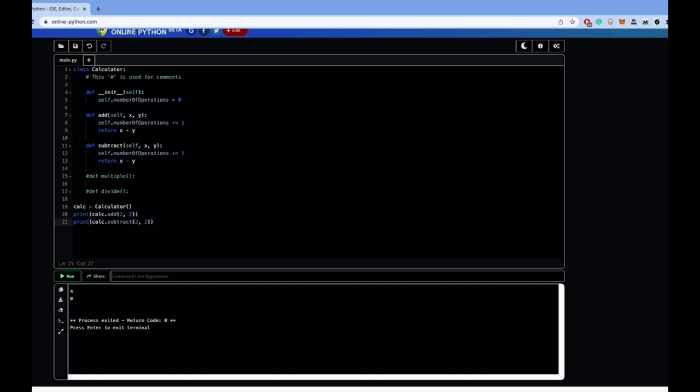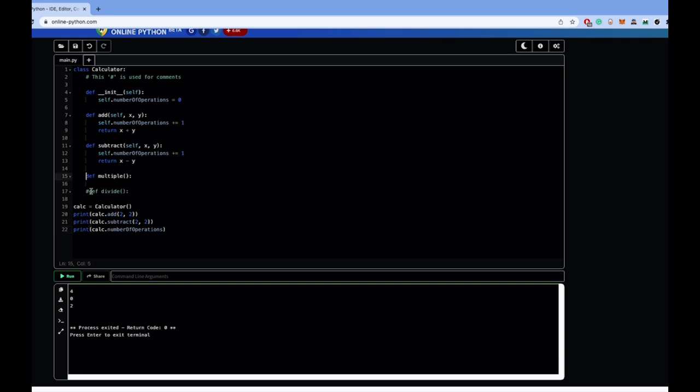So let's just print the number of operations after this. So 2 plus 2 is 4, 2 minus 2 is 0, and we've completed 2 operations. So we have 2 operations.